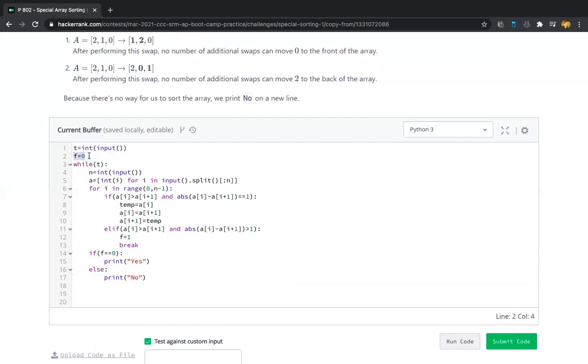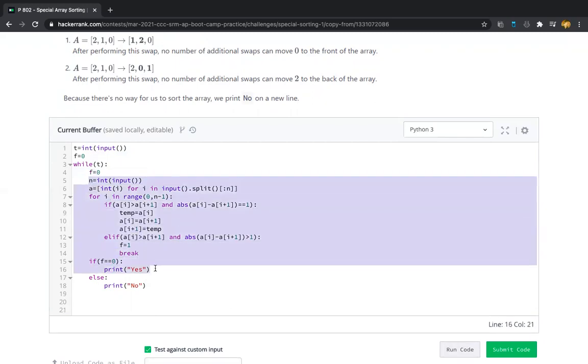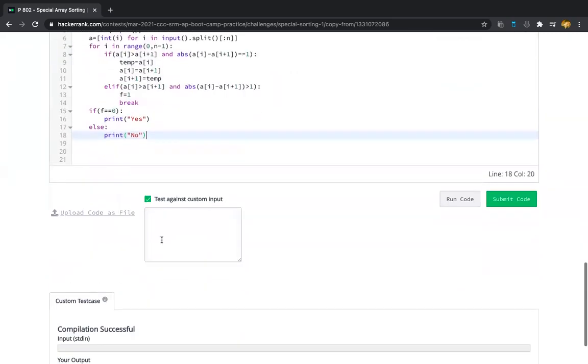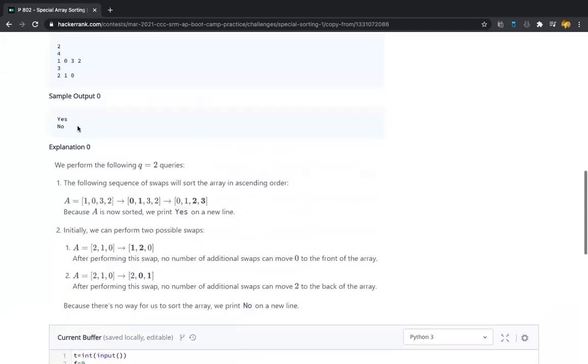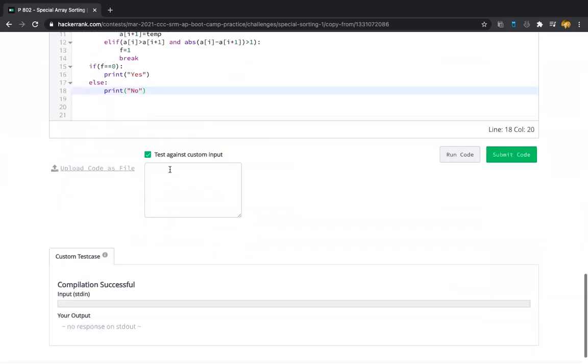Now every time you are taking a new array input, you should initialize the flag to 0. For that, in the while loop also you should reset the value to 0 after checking the previous array logic. Now let us consider this test case and check whether it is showing the valid output or not.